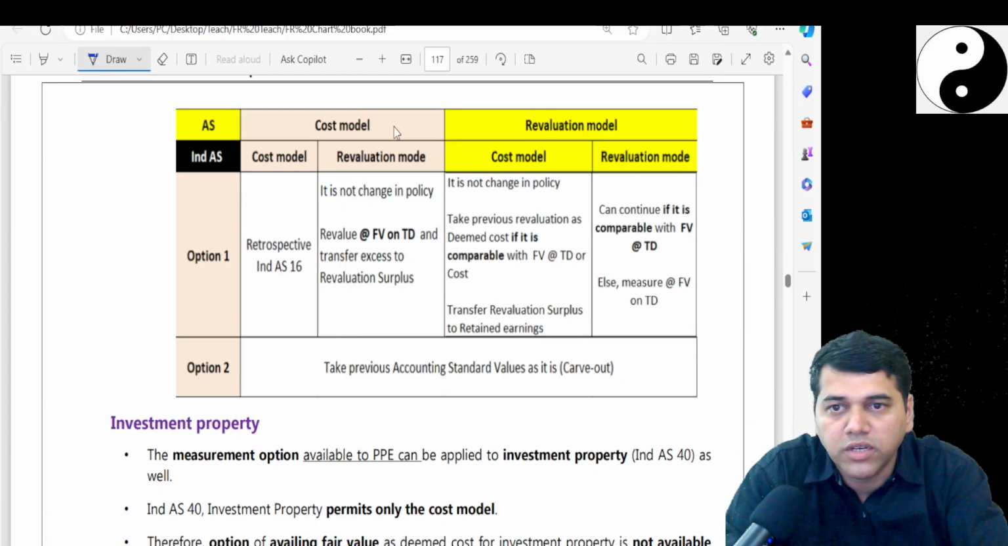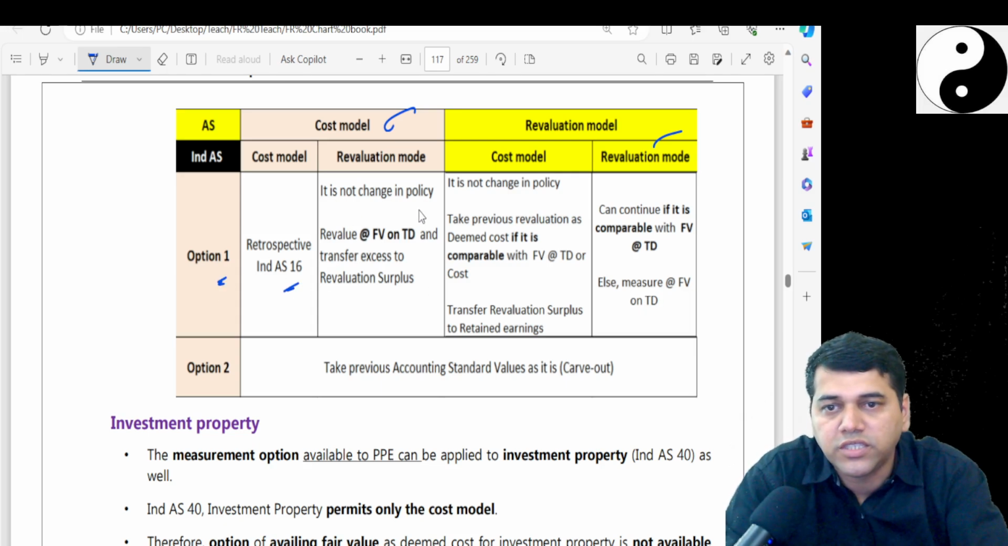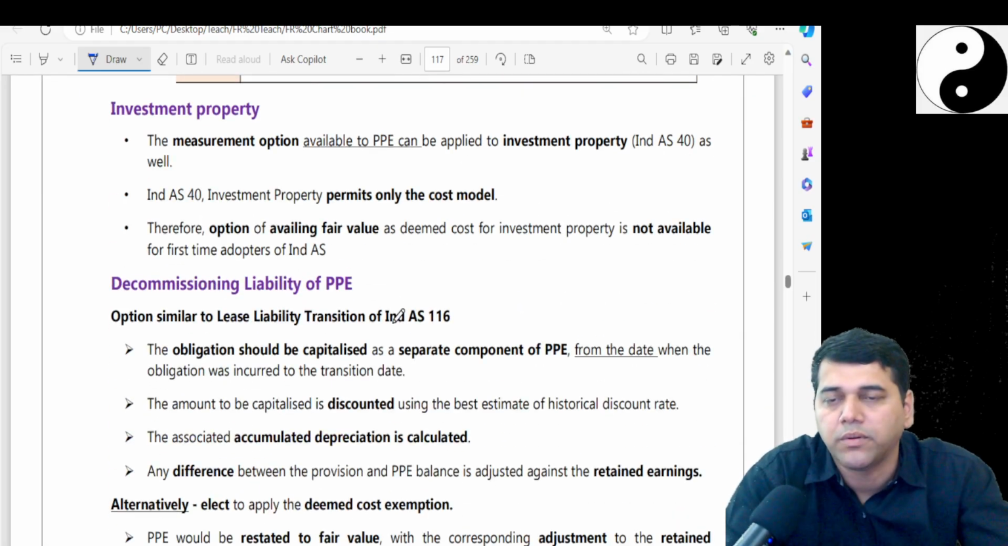So cost model is there, revaluation model is there. Ind AS option 1, retrospective, it is not a change in the policy. So revalue the fair value. Okay, so we'll come back to this when we solve the problem.